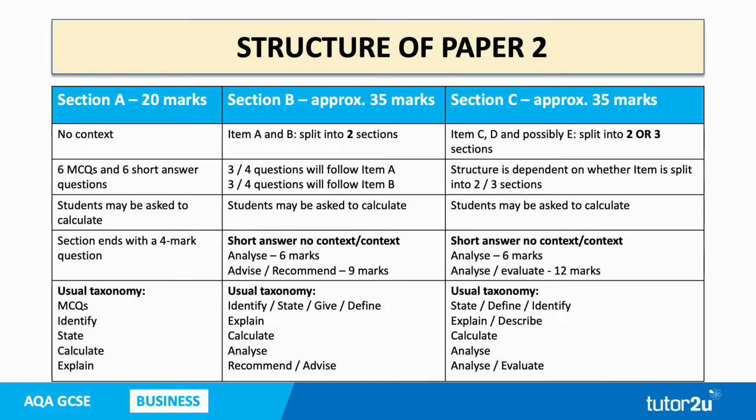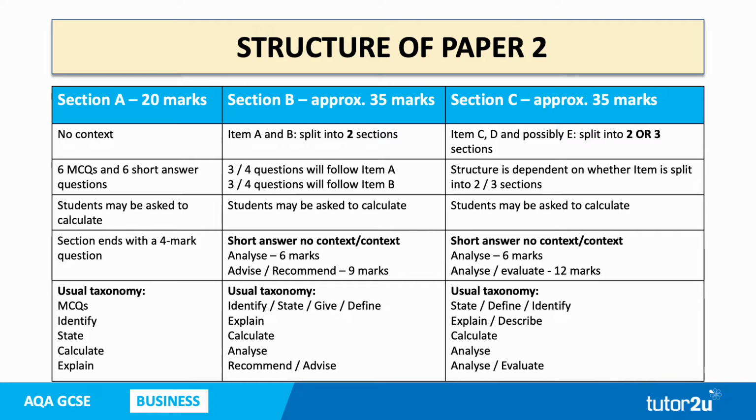And if we look at the structure of Paper 2, Section A, Section B, Section C, as we said before, just to confirm, Section A's got no context. There are 6 multiple choice questions and 6 short answer questions in Section A, and you may be asked to calculate. Calculations can come up in any of those 3 sections. Section A always ends with a 4-mark question. And the types of questions you usually get in Section A are multiple choice, identify, state, calculate, and or explain questions.